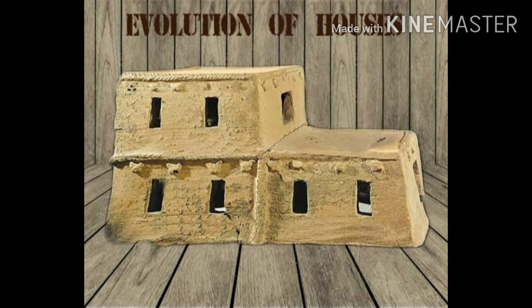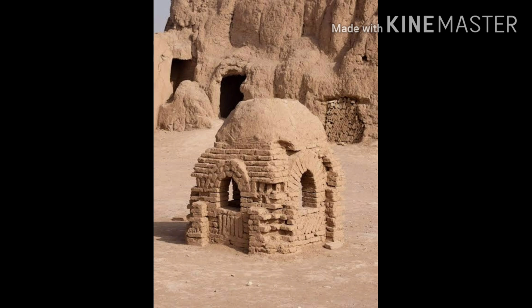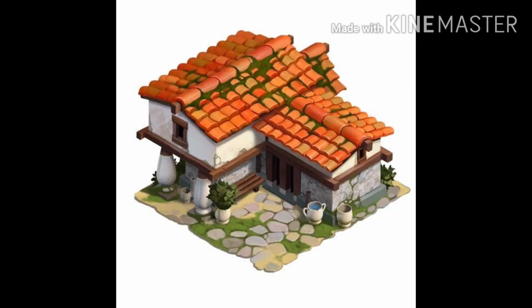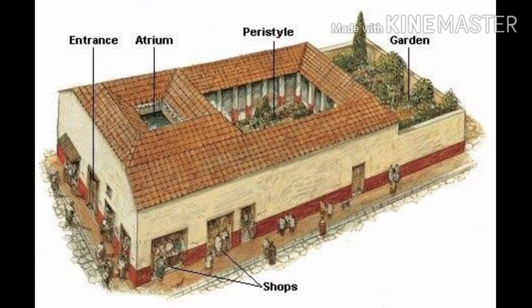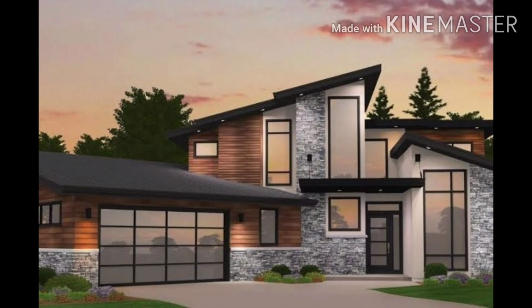1500 BC. People in the Bronze Age lived in round huts made of wattle and daub with thatched roofs. 400 BC. People in Greece lived in houses of brick and plaster with tiled roofs. 100 AD. In Rome, rich people lived in villas with mosaics, murals on their walls and glass windows. Poor people lived in simple wooden huts and so on. In this way, till the 21st century, the structures of the house changed.